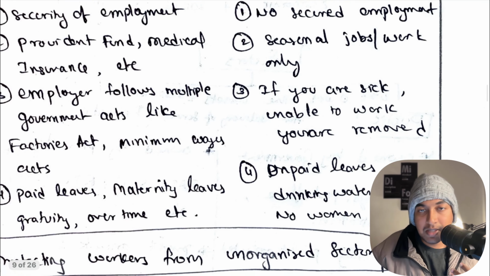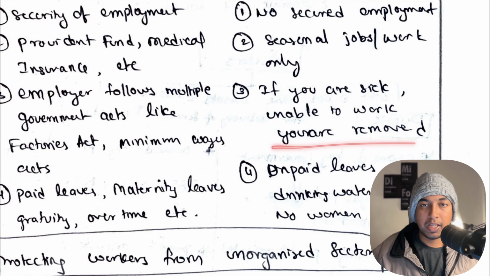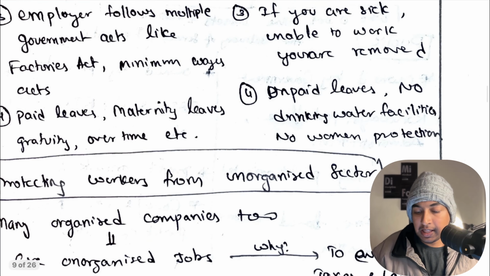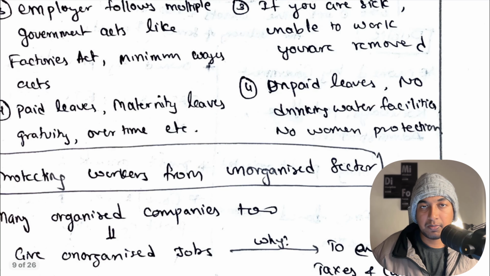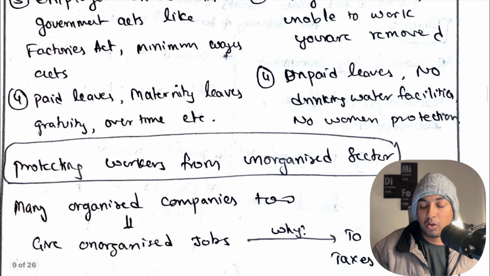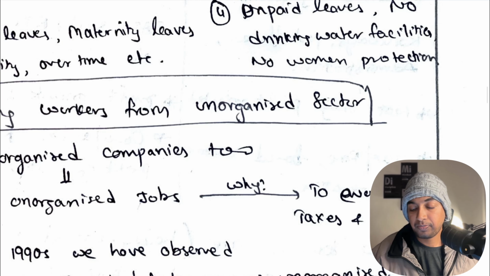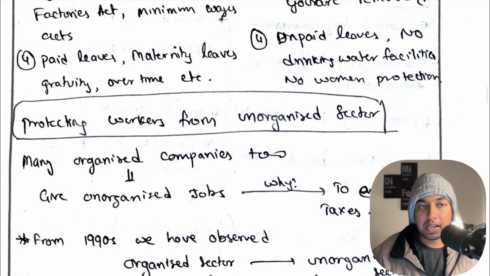If you are sick, if I am sick, for example, and I cannot work today, then I'll be removed. There is no work or job guarantee here. And then there will be no paid leaves. For example, if I don't go to work, I'll not be earning today. No drinking water, no minimum wages, or no women protection also. Women protection also will not be there. So these are the things that will be there in the unorganized sector.